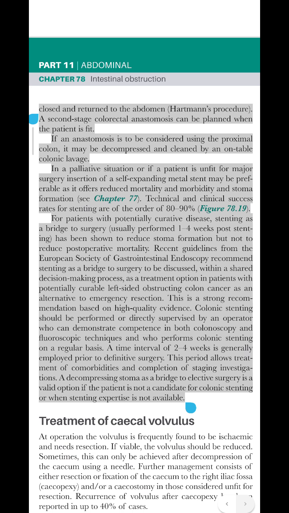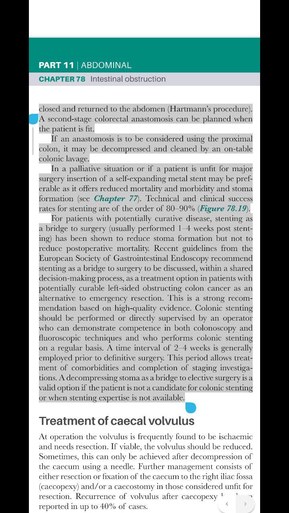If an anastomosis is to be considered using the proximal colon, it may be decompressed and cleaned by an on-table colonic lavage. In a palliative situation or if a patient is unfit for major surgery, insertion of a self-expanding metal stent may be preferable as it offers reduced mortality and morbidity in stoma formation. See Chapter 77. Technical and clinical success rates for stenting are of the order of 80 to 90%, figure 78.19. For patients with potentially curative disease, stenting as a bridge to surgery, usually performed 1 to 4 weeks post-stenting, has been shown to reduce stoma formation but not to reduce postoperative mortality.